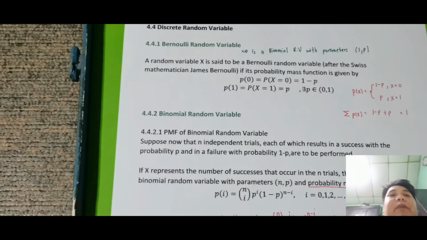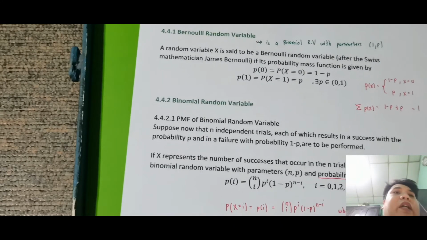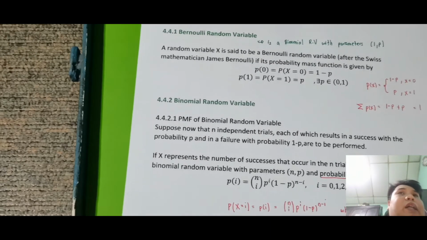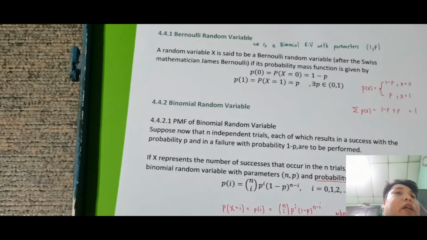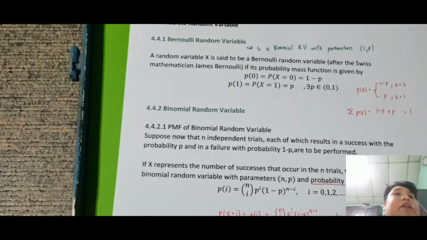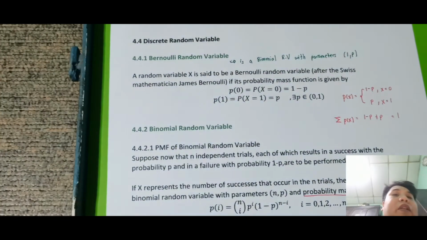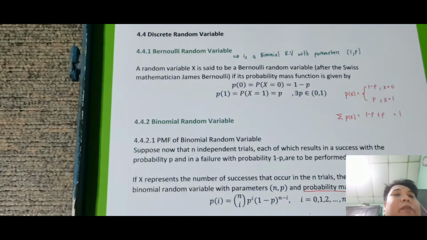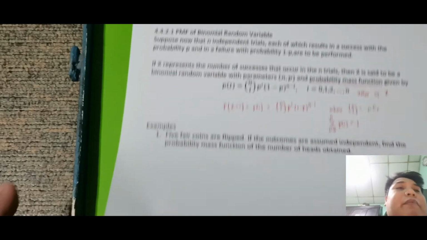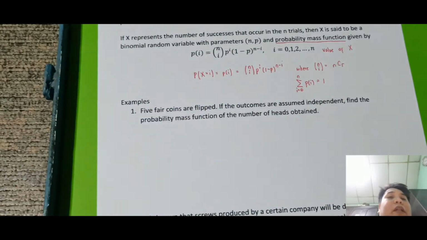So pero nauna talaga si Bernoulli random variable kasi yun naman talaga yung unang test, success or fail. Okay, ngayon anong nangyari lang, nadagdagan kay binomial kasi anong kinonsider? What if independent trial? Madaming trial yung nangyari. Kumbaga nag-upgrade. So pero ito talaga yung nauna. So later on, nasabi na okay, ang isang Bernoulli random variable is just a binomial random variable with parameters 1, p. So tandaan yan.